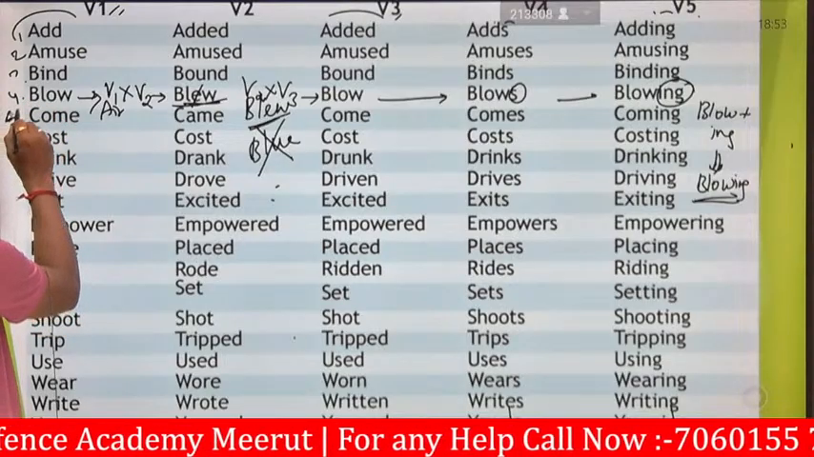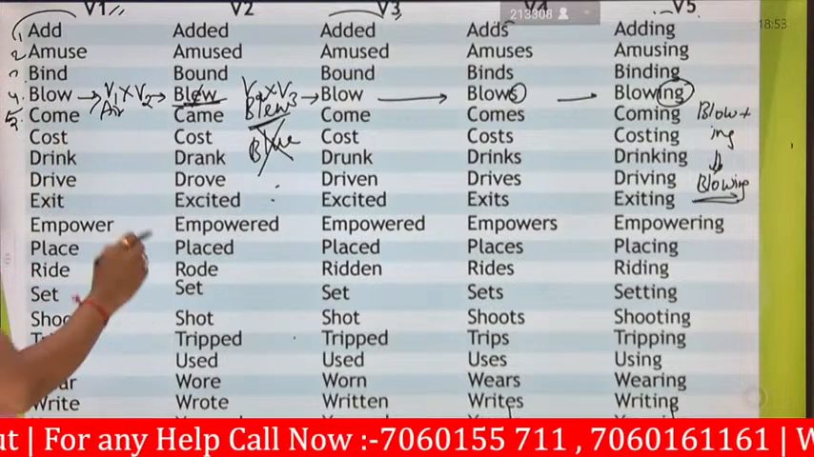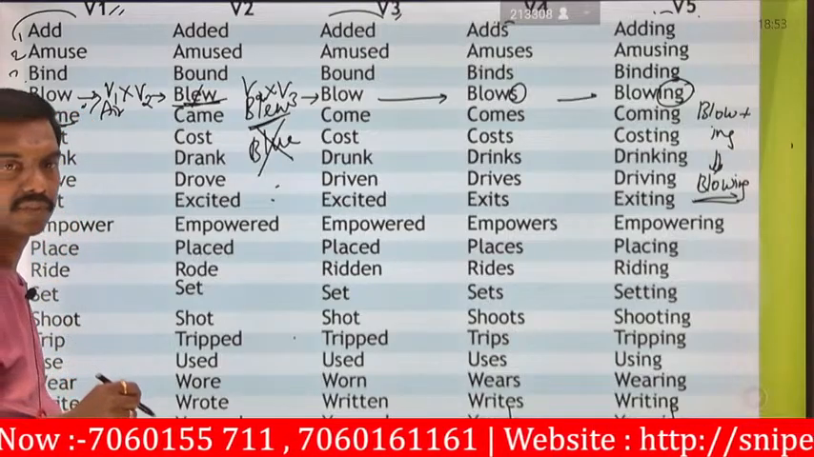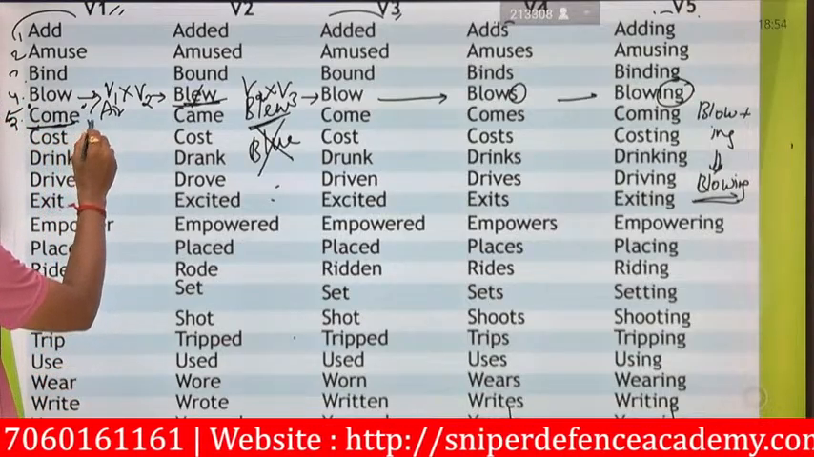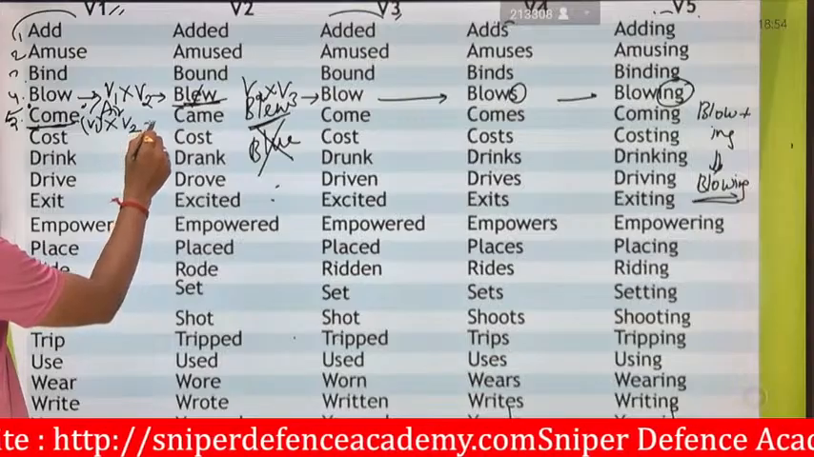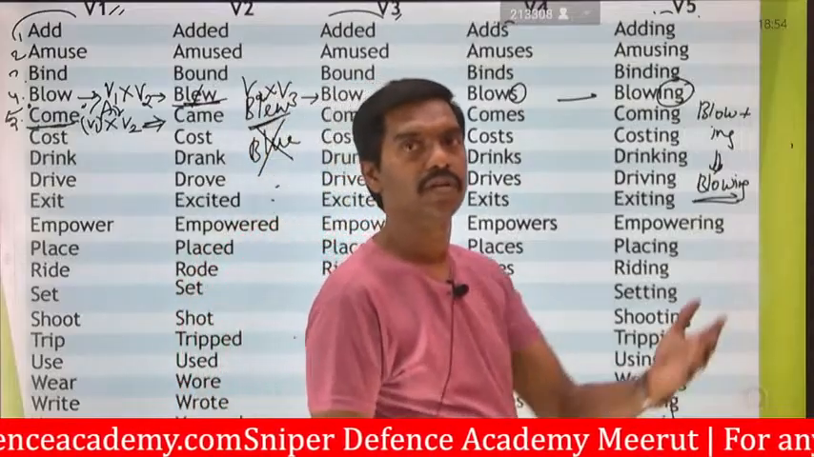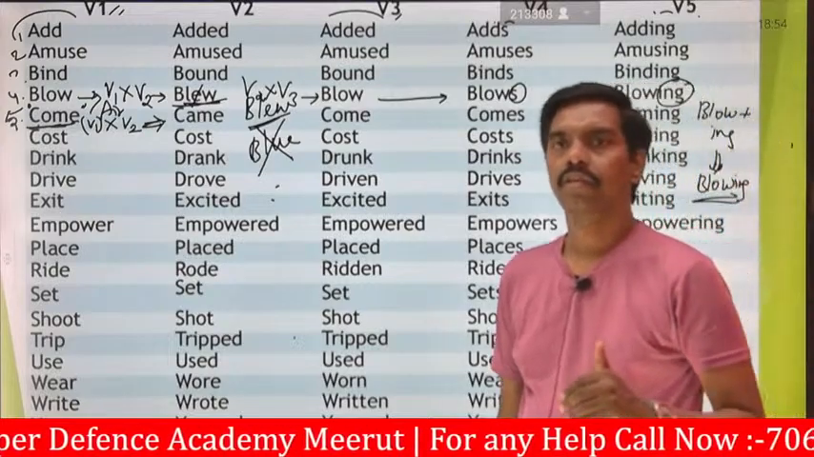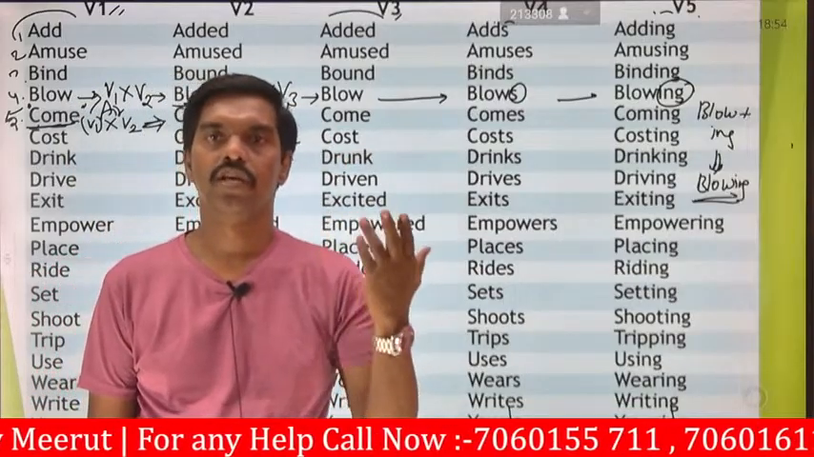Next, number 5. In number 5, what are we going to see? We are going to see about come. You know what is come. He comes to my house. Come, C-O-M-E, is represented as V1, verb 1. It will be converted from V1 to V2, which gives came, C-A-M-E. Came means he already arrived. Come means he is on the way. Came means he arrived yesterday, or this morning, or at lunchtime.